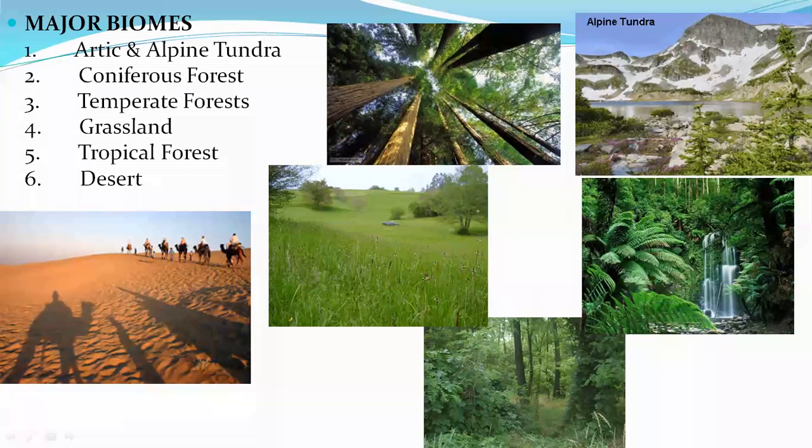A canopy is nothing but an umbrella-like thing. When the long trees grow, they form a canopy like an umbrella, and much light is not allowed to come in, which also affects the herbs and shrubs present in this forest. This is about the coniferous forest.